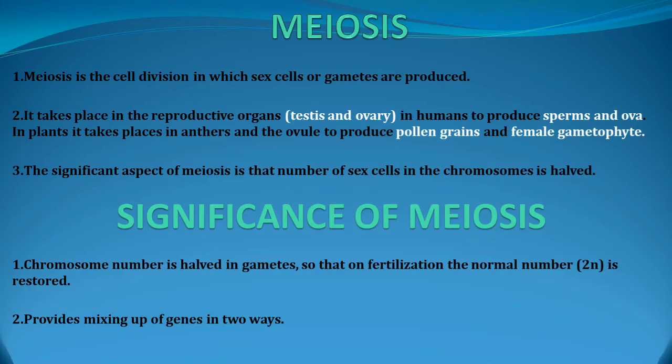The significant aspect of meiosis is that the number of chromosomes in the sex cells is half, that is, 2n will be given and once it is transferred to the daughter it will be n in number. Significance of meiosis: chromosome number is half in gametes, so that on fertilization the normal number 2n is restored. That is, 1n from the mother and another 1n from the father will join and form the 2n number of chromosomes. It provides mixing up of genes in two ways.